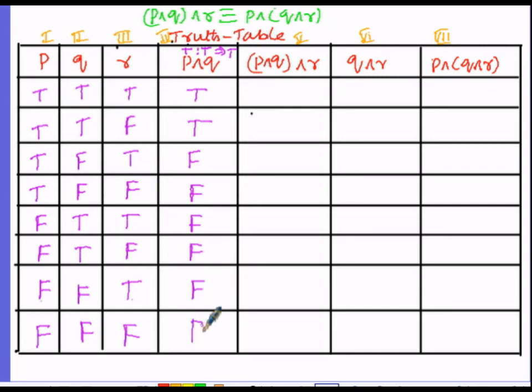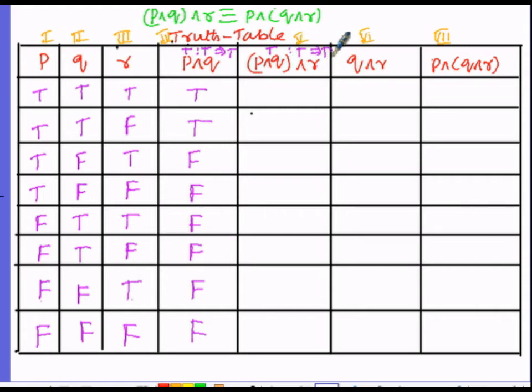Later, here the connective is and, so it comes under the conjunction of the 2 statements, that is one is P and Q, the other is R. So the condition of the conjunction is that the first statement, that is P and Q, is true, and the truth value of the statement R is also true, then the conjunction also will be true.